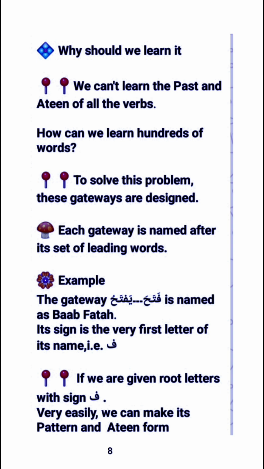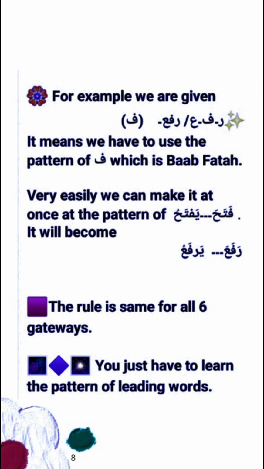If we were given root letters with sign Fa, very easily we can make its past and Athene form. For example, we are given Fa and root letters Ra, Fa, Ain. It means we have to use the pattern of Bab Fa, which is fataha. Very easily we can make it at once on the pattern of fataha yaftahu. It will become rafa'a yarfa'u. The rule is the same for all six gateways. You just have to learn the pattern of leading words.